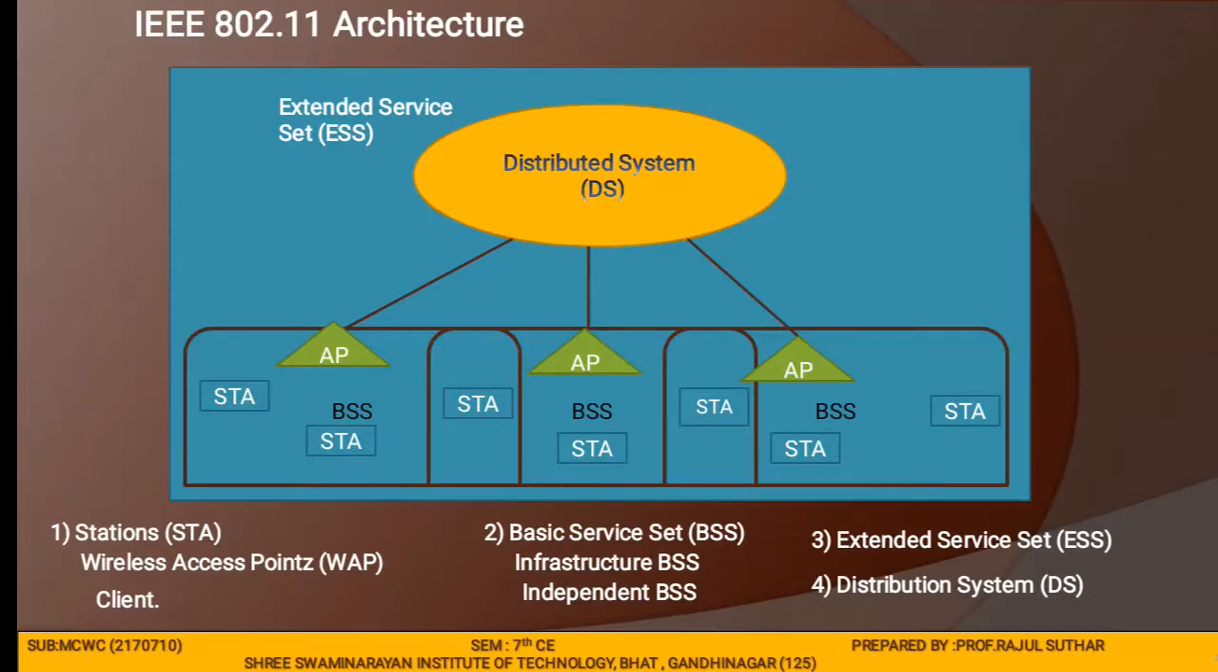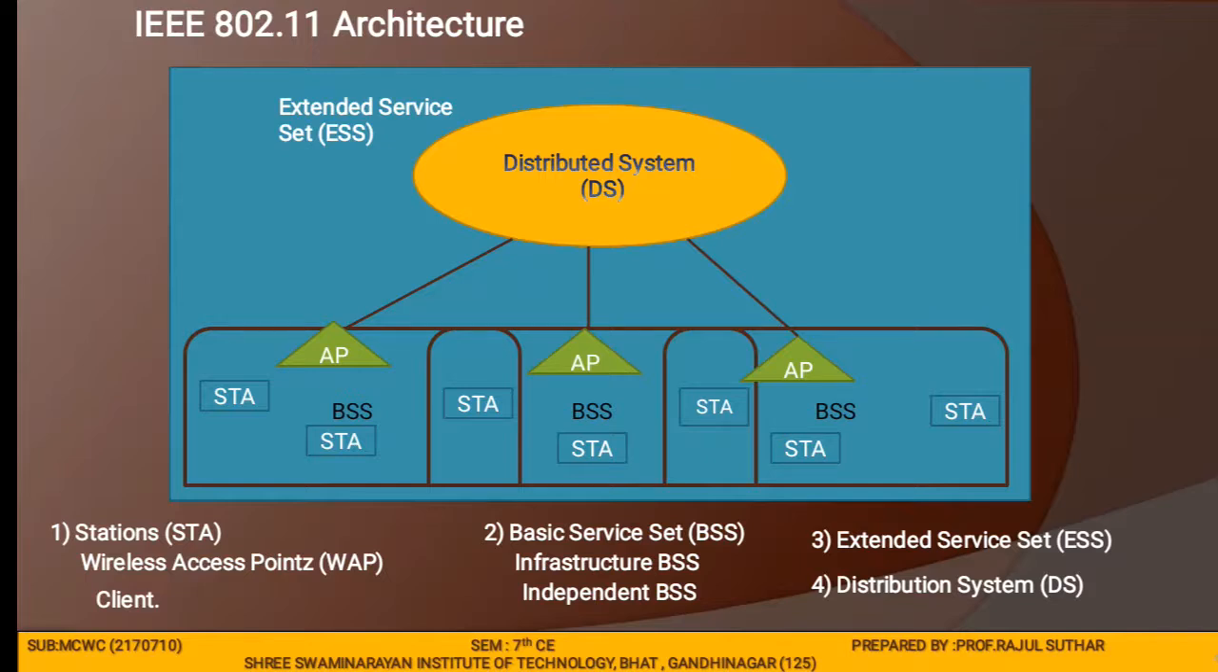Then let me discuss the architecture of 802.11. So we start the architecture. In the architecture, various layers are covered. So let me discuss one by one. The components of the IEEE 802.11 architecture: the first one is the station. A station covers all devices and equipment that are connected to the wireless LAN.